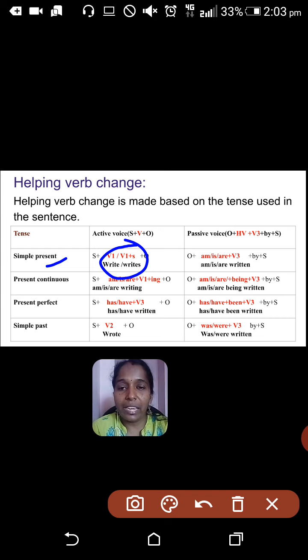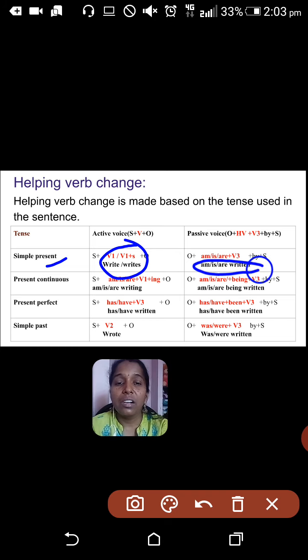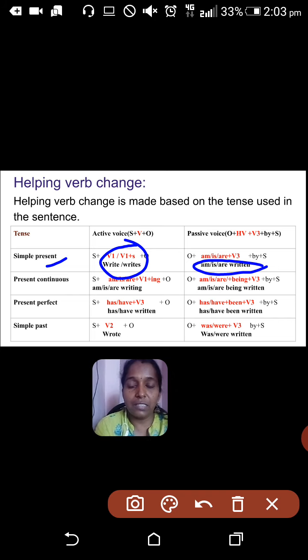Example க்கு கீழே நான் எழுதிருக்கேன் பாருங்க, write or writes. If the given sentence has write or writes as the verb, that should be changed to am written or is written or are written. am written change பண்ணலாம், அது is written change பண்ணலாம், or are written change பண்ணலாம். You have to decide which one to use. How will you decide it? எப்படி அப்படின்னு சொல்லி பார்த்தீங்கன்னா, based on the subject.